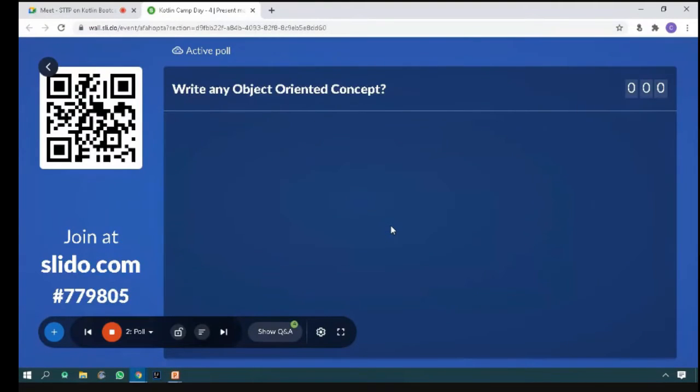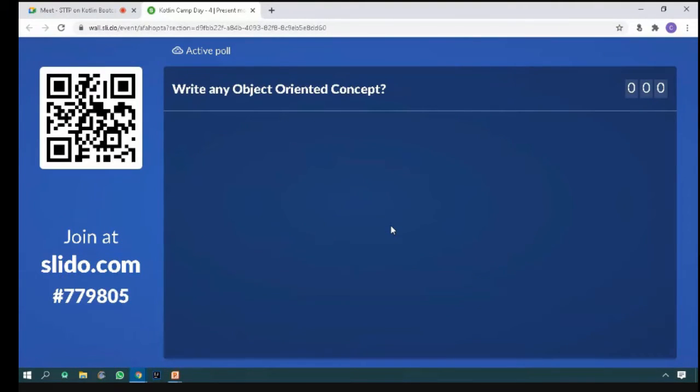Write any object-oriented concept. Please write any object-oriented concept that you know at your end. Please write class, inheritance, constructor, object, overloading.